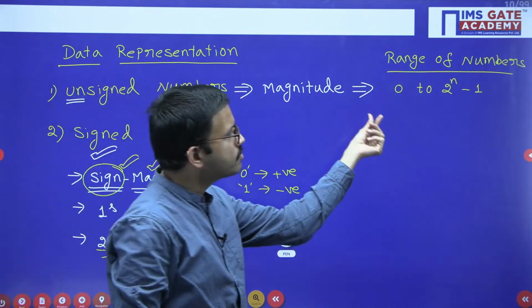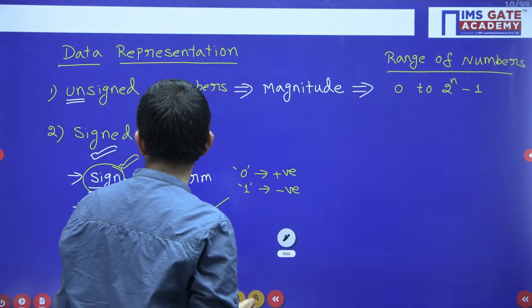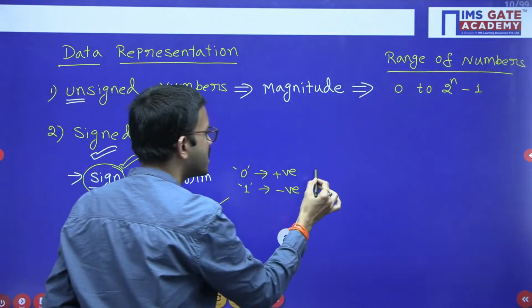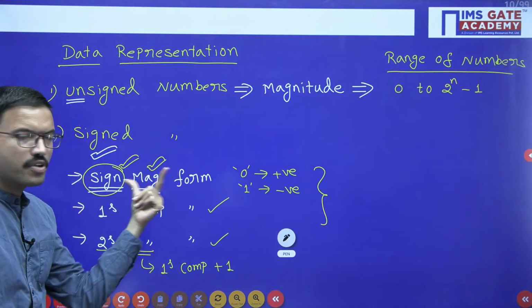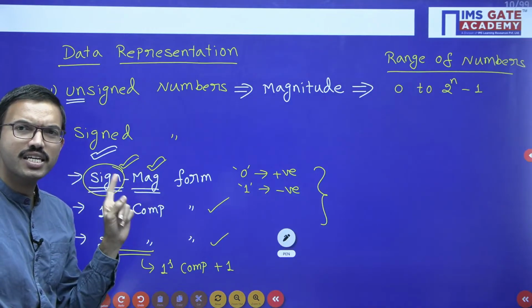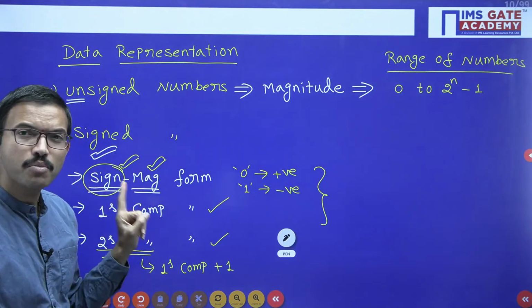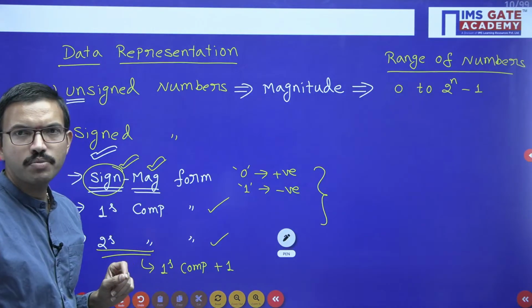Since we are starting from 0, the maximum will be 2 power n minus 1. Next, coming to sign magnitude and 1's complement form, the range will be the same. Here you can observe, whatever the number of bits you may consider, among those we are reserving the leftmost bit for sign. The moment you have reserved 1 bit, how many remaining bits? n minus 1 bits.